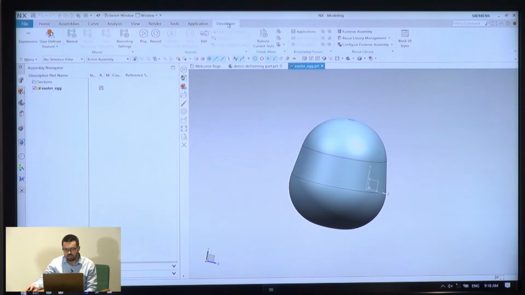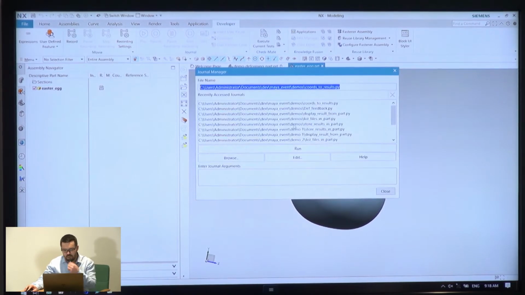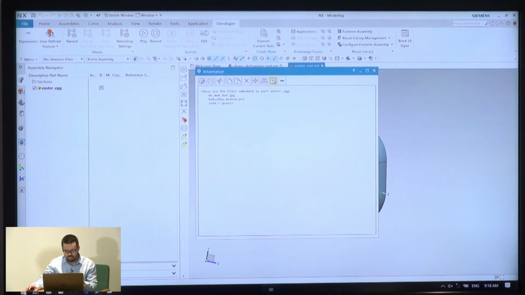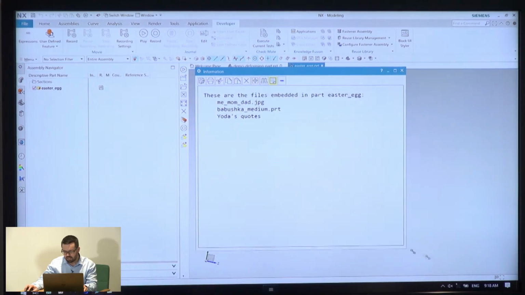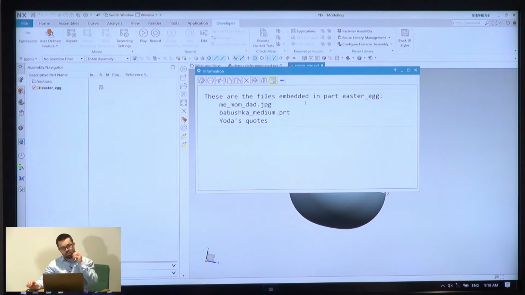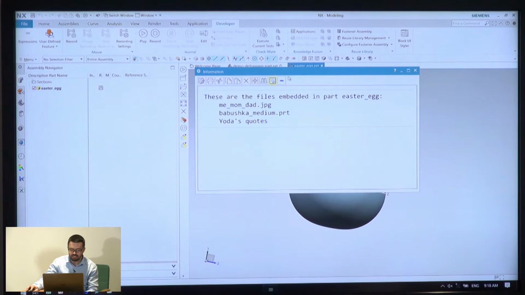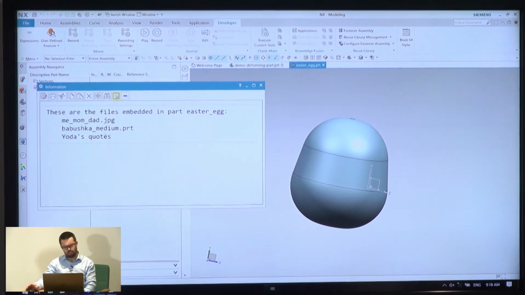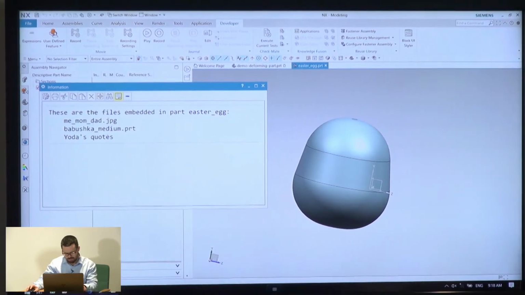So there's a little script I'd like to call that's basically just listing files in part. I'm going to run this, and I can make it bigger. All right, and then I'm going to go through the code afterwards. But basically, this is telling me there's actually 3 files embedded in the file itself. There's a JPEG file, there's another part file, and there's also some quotes apparently from Yoda.